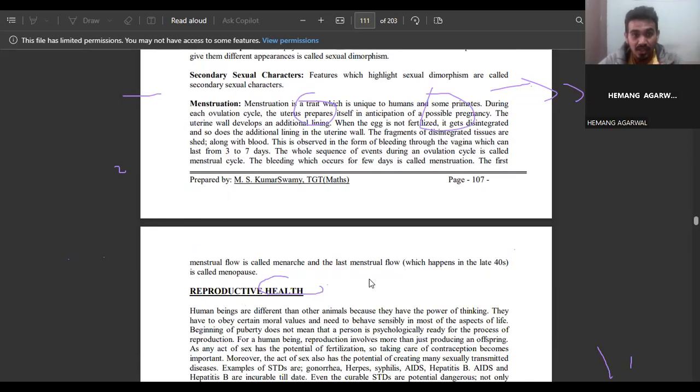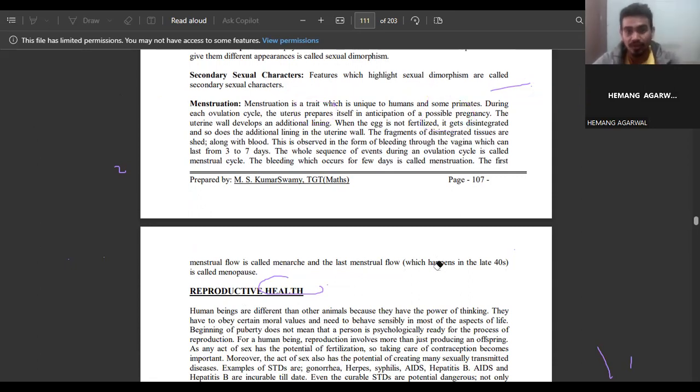What is menstruation? Menstruation is a trait which is unique to humans and some primates. During each ovulation cycle, the uterus prepares itself in anticipation of a possible pregnancy. So the uterine wall develops an additional lining.